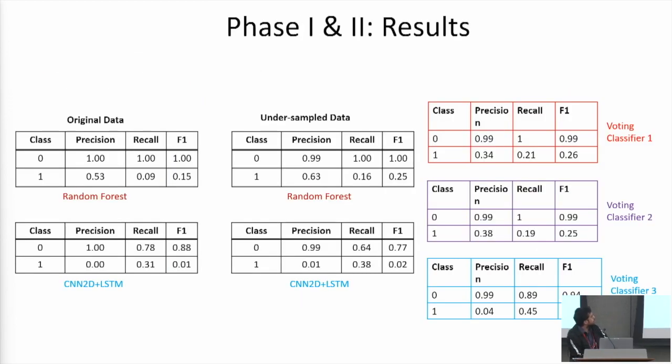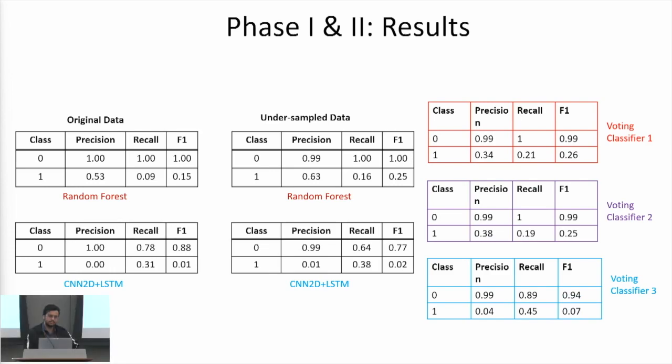In the first phase, we pre-process the data and convert the tabular data into a 3D matrix where the axes are space cross time cross the number of predictors. We also undersample the data by removing some of the municipalities that did not see any minority counts. Finally, we fit a weighted random forest model and a deep learning model on the original data as well as on the undersampled data. As we can see, on the original data the random forest model is performing much better than the deep learning model. On the undersampled data, there is a significant improvement in the weighted random forest model, but the deep learning model is still struggling.